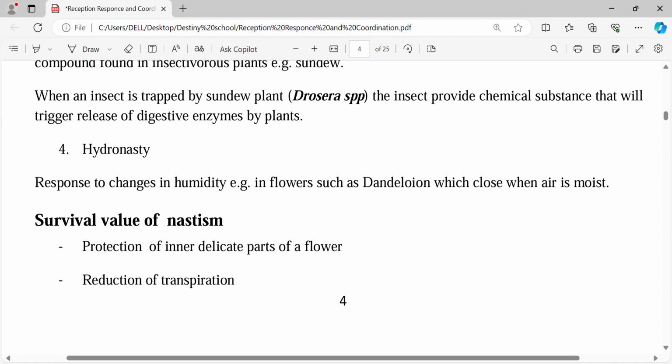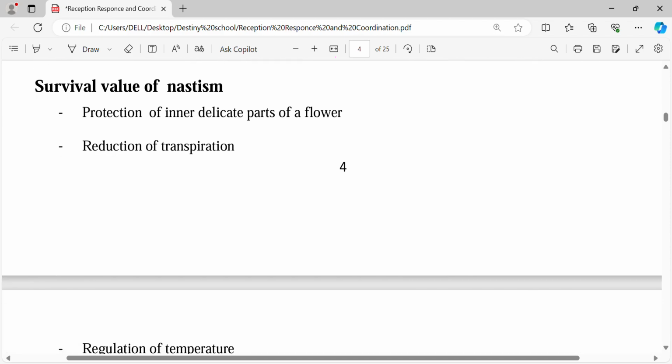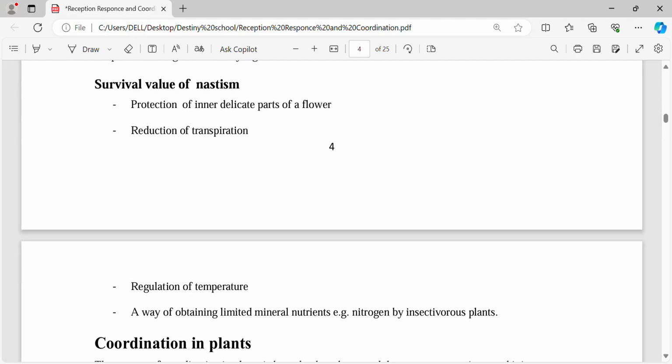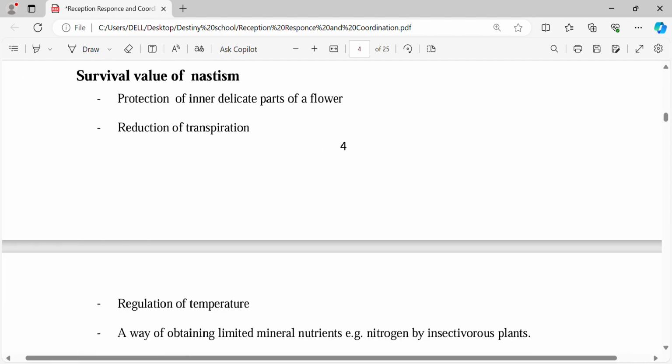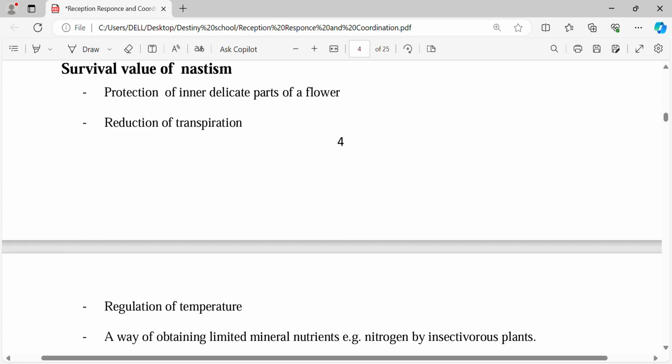I've told you that the most important type of nastism is haptonasty, and maybe that one for the sunflower, nyctinasty. But you can also remember chemonasty for the insectivorous plants, which are able to digest nitrogen from insects. The last part we are looking at is the survival value of nastism. What is the importance of nastic responses?